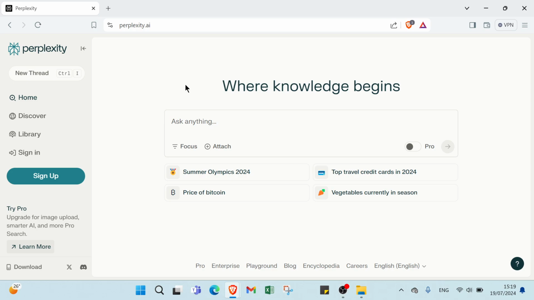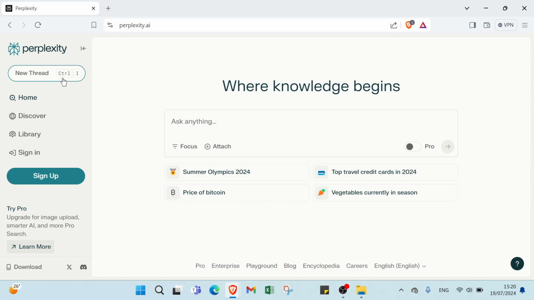It's a fantastic tool for enhancing productivity and creativity. Today we'll explore how you can leverage it to make money. So as you can see, here we have the homepage of Perplexity. All you have to do is open your browser and then enter perplexity.ai. Here we have the website of Perplexity.